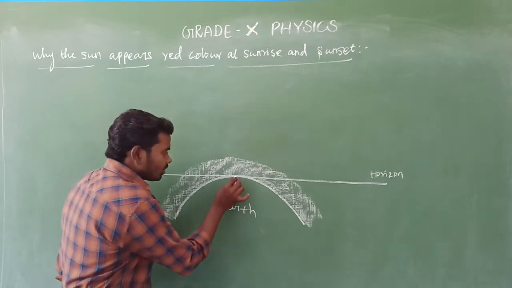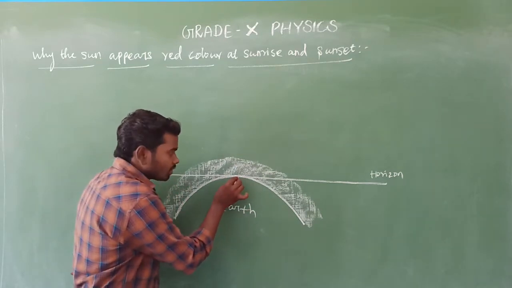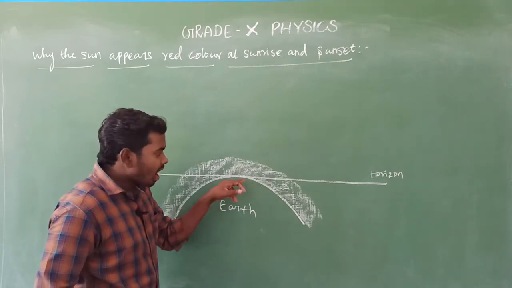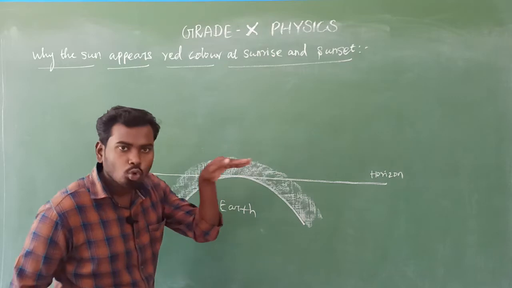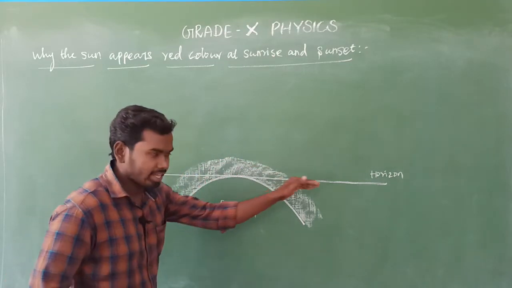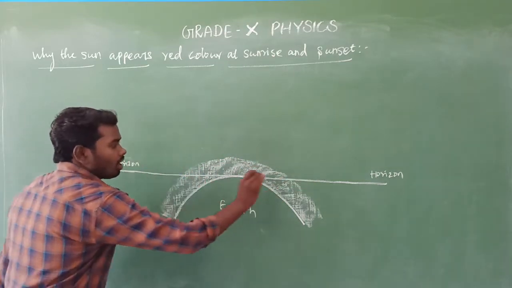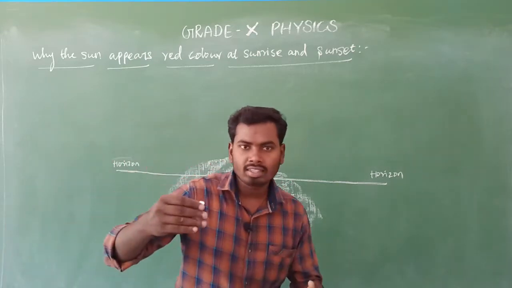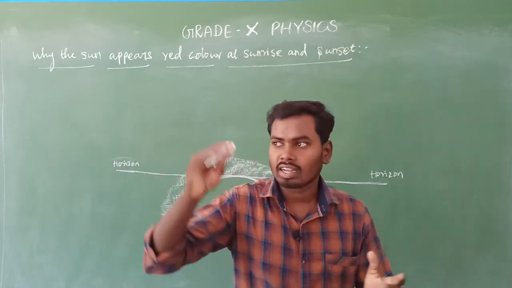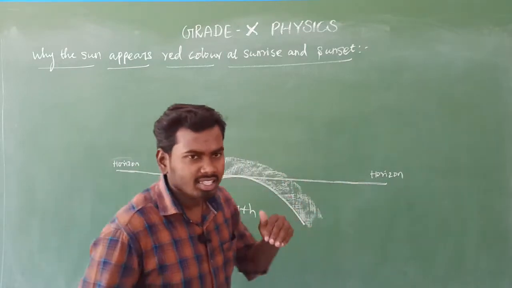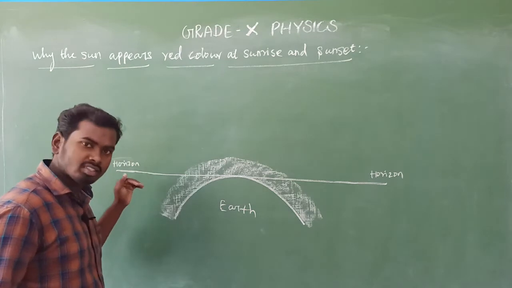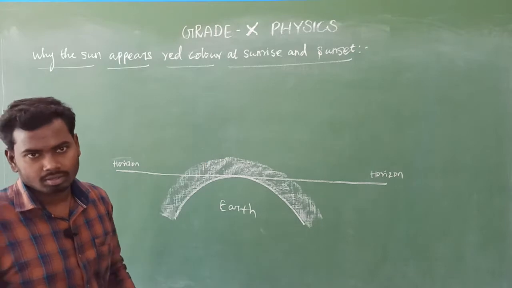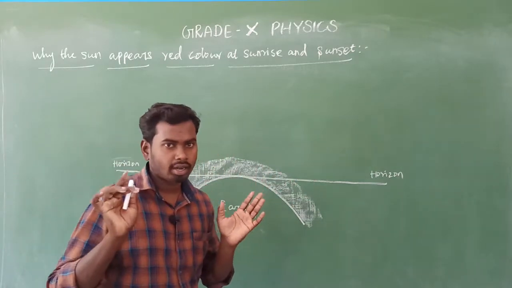Look here. This is Earth's surface. The point where the sky and the Earth's surface meet together is called the horizon. Is it clear? Very simple. Then how can we say the sun is rising as well as setting? When the sun is below the horizon, we can say the sun has set. When the sun is above the horizon, the sun has risen. That is the concept.